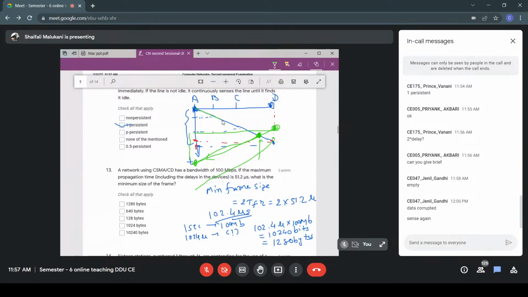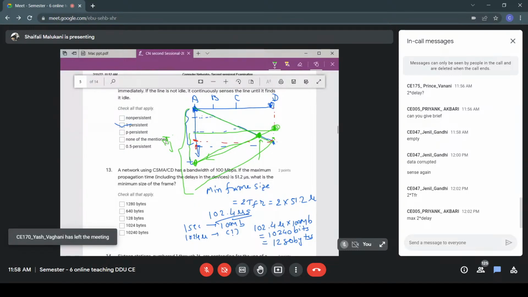Suppose I say this is one propagation time. We are taking the worst case scenario that the signal just reached, and at that moment the collision occurred, and the corruption came back. So it will be two times the propagation delay.